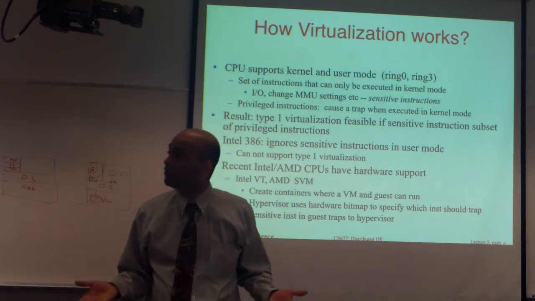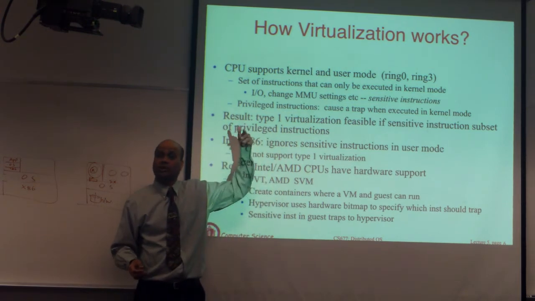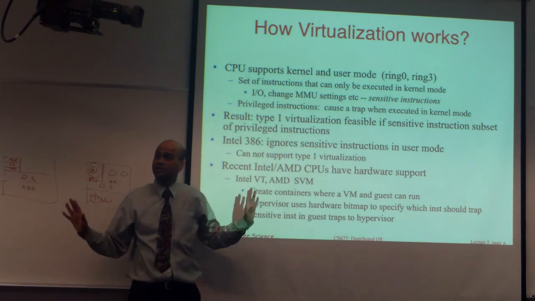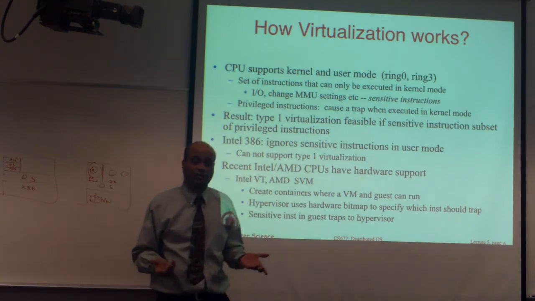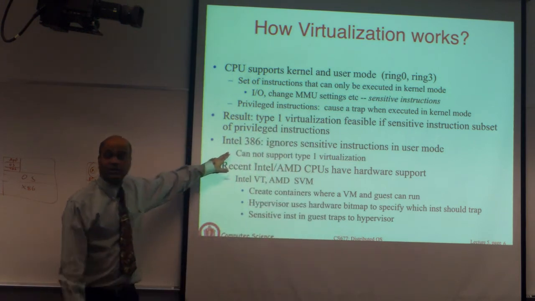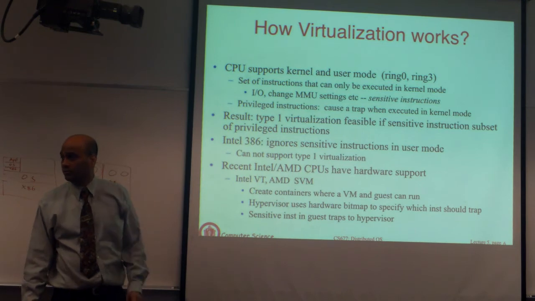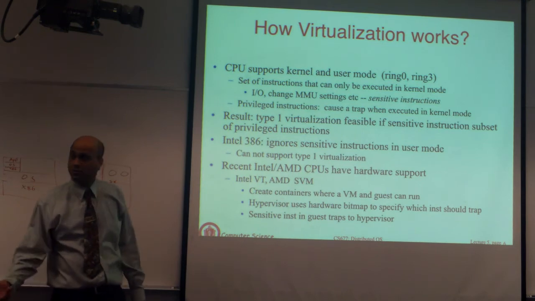So if you have this kind of CPU, you cannot execute type 1 virtualization, because the guest OS will try to do something and it will just get ignored. So it cannot execute whatever it's trying to do. So early versions of x86 could not do bare metal. They could only do type 2. New versions, of course, have solved that problem.